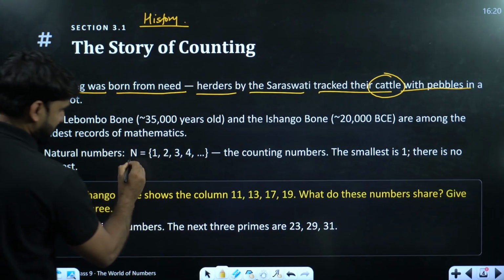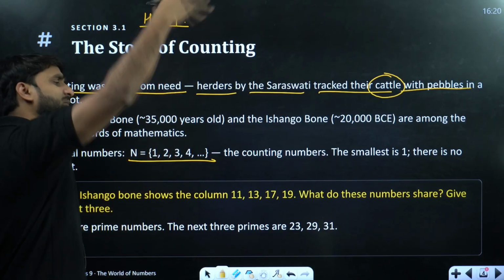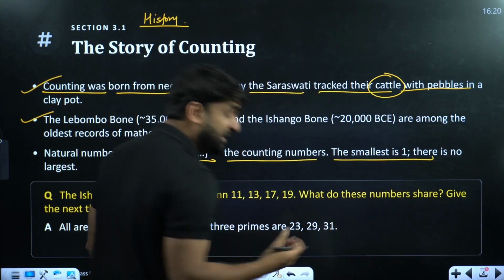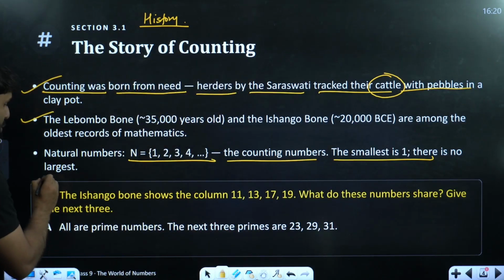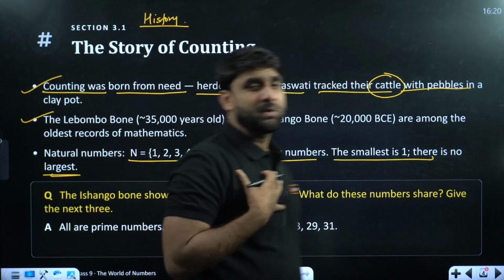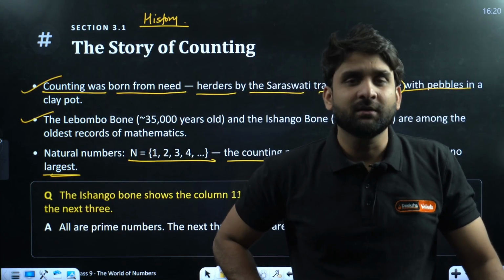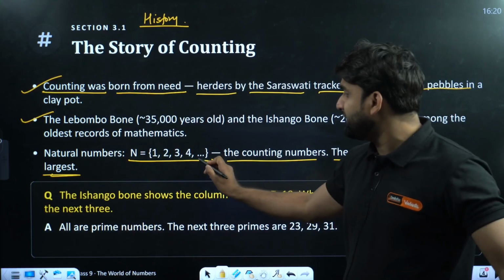Natural numbers are represented by capital N. We can write natural numbers starting from 1 till infinity and so on. The counting numbers, the smallest is 1. So the smallest natural number is of course 1, and there is no largest. If I ask you which is the largest natural number, you can't reply. You don't know which will be the largest natural number because it is going on and on.